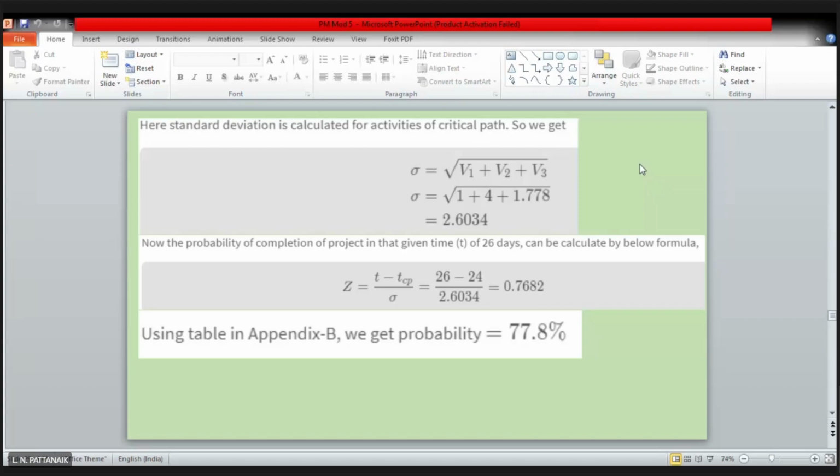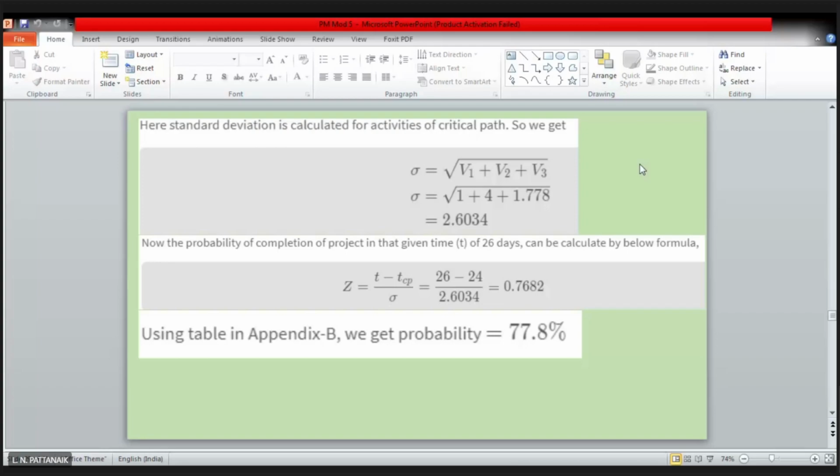For that, the project completion time is following a normal distribution, whereas the individual activities are following beta distribution. So once you have done the time calculation for each individual activity, that is t and sigma or v, then you have nothing more to do with the beta distribution. Its job is finished.